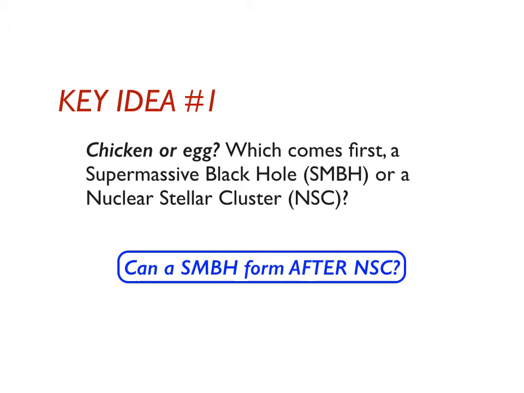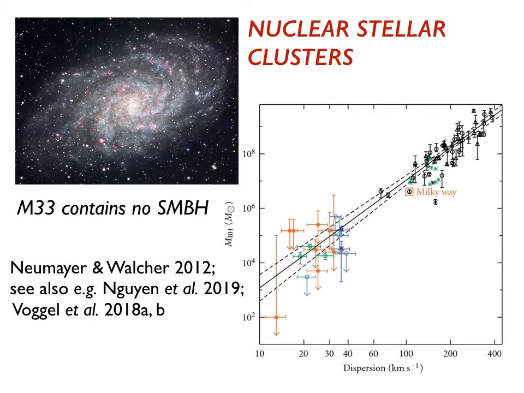What we want to consider here, though, is the question which comes first, the supermassive black hole or the nuclear stellar cluster? Can a supermassive black hole actually form after the nuclear stellar cluster is formed? There's good evidence that this might be the case in some cases because some galaxies, such as M33 shown here, contain no supermassive black hole, despite the fact that a nuclear stellar cluster is observed in this galaxy. And as shown on the right, there are a number of galaxies showing this property, with nuclear stellar clusters having low velocity dispersions, suggesting that the massive black hole is not so massive, even if it exists at all.